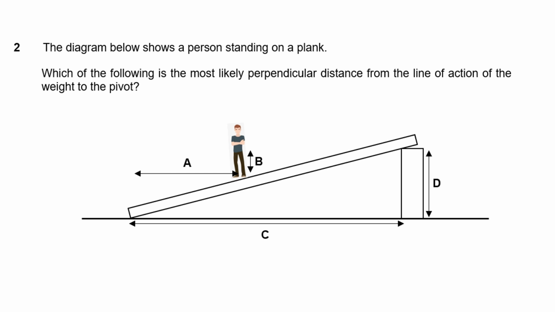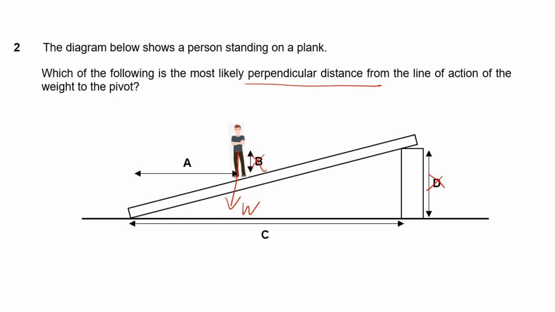When you multiply that by the weight of this object, that will give you a moment, a turning effect. Question 2, same thing. Okay, we have a person standing on a plank and we're trying to find the most likely perpendicular distance. So first thing, we want to draw the weight. Okay, so you see over here very clearly, I've got weight acting downwards. Now, perpendicular distance, remember that means it must be right angles to my force. So immediately I can cross out options B and D because they are parallel. They're not at right angles.